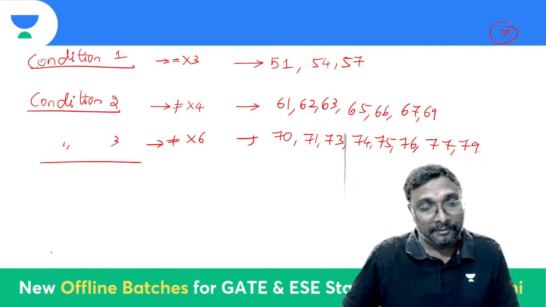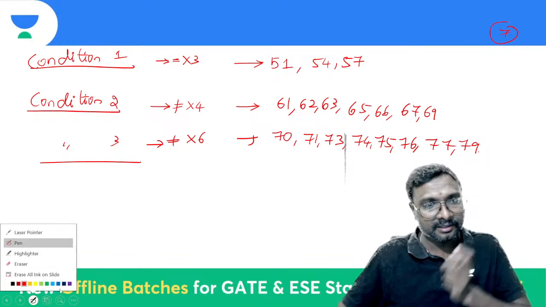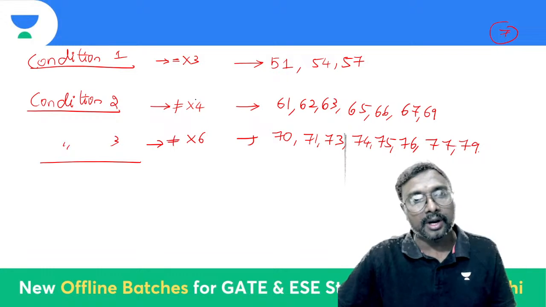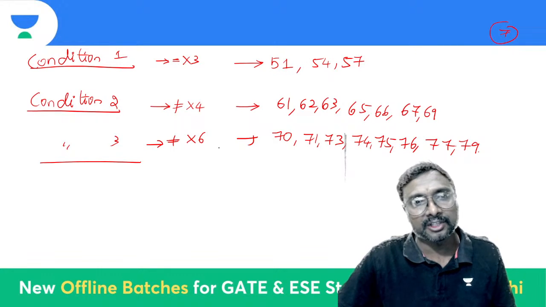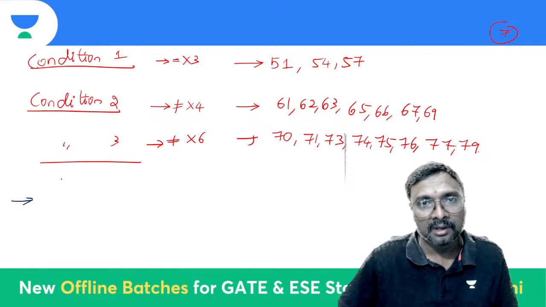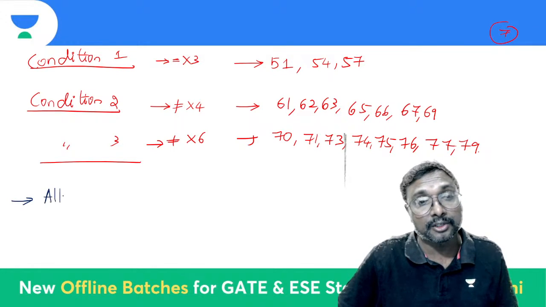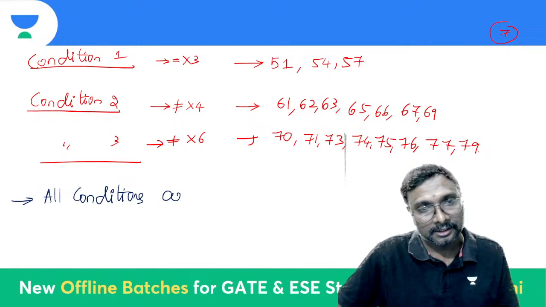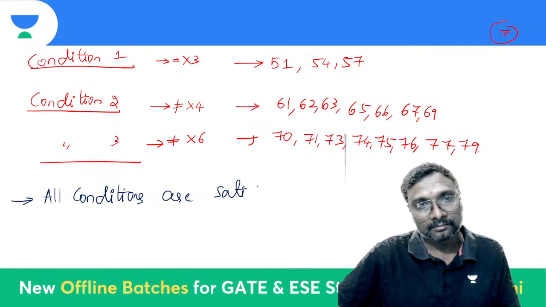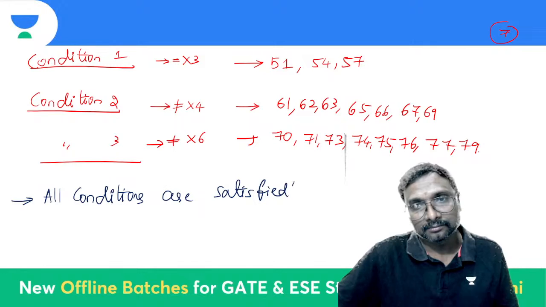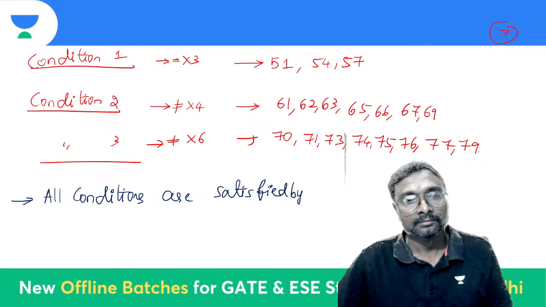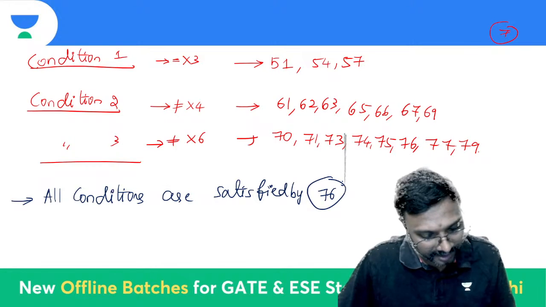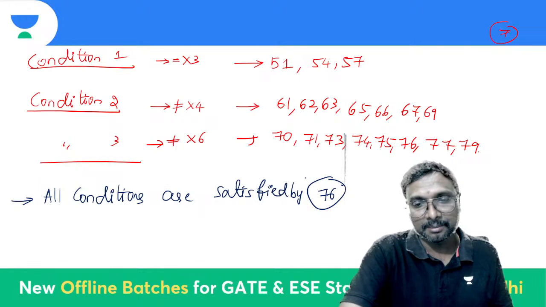So now which number is satisfying all the conditions? Multiple of 3, and it should not be a multiple of 4, and it should not be a multiple of 6. All conditions are satisfied by one number, that is only 76. All conditions are satisfied by this number 76, right?